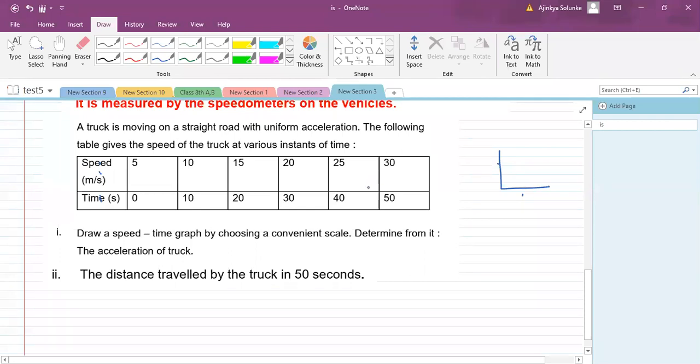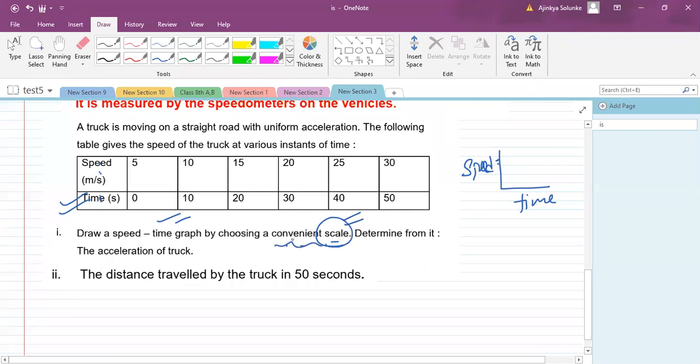These questions are quite difficult. Okay, so x means what? Time. Yes, definitely, what you are going to use on the x-axis is time. What about the y-axis? That would be speed. So if you just draw that particular diagram, then you will be able to draw that speed-time graph, right? By a convenient scale. You can use a scale as per your own requirement.